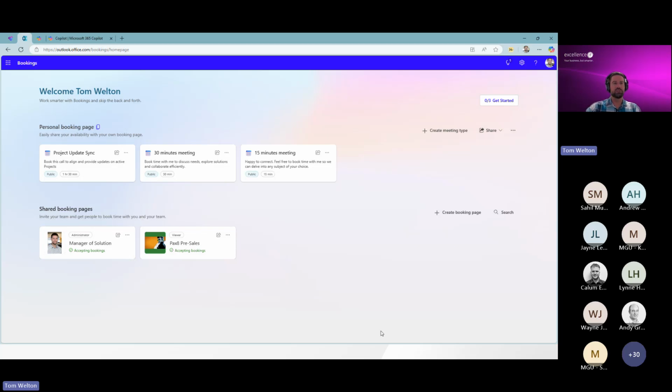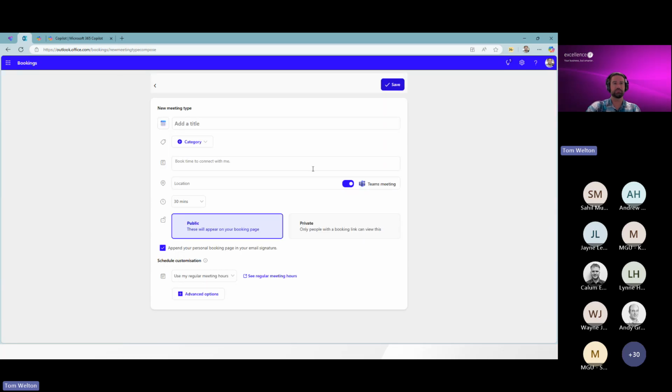But let's dive in and maybe create a meeting and show you some of the customization. Again, this will align directly with your Outlook calendar. It works both on desktop and the web. And we'll automatically set up a Teams meeting with a Teams bridge. As far as quality of life and ease of use, this is one of the easier things to get started with that you simply may not have known is there, but you do have access to.